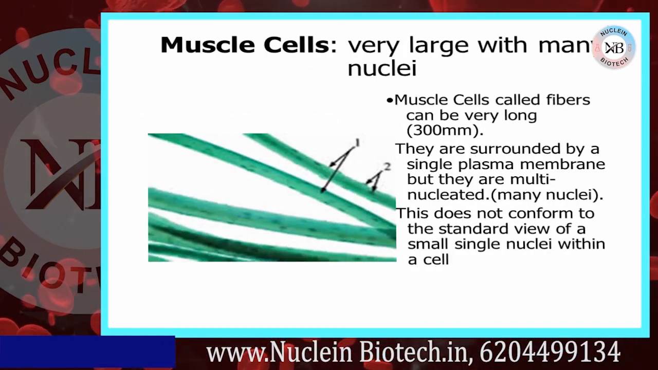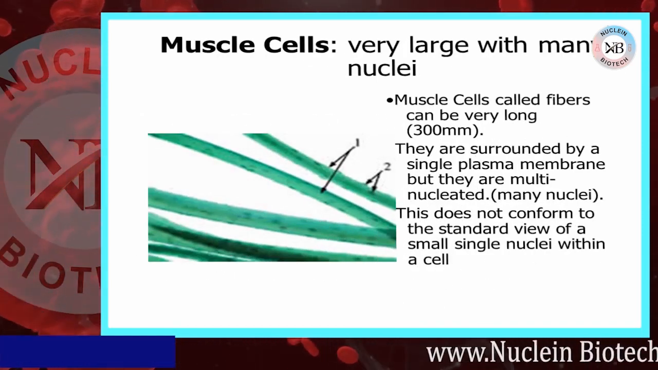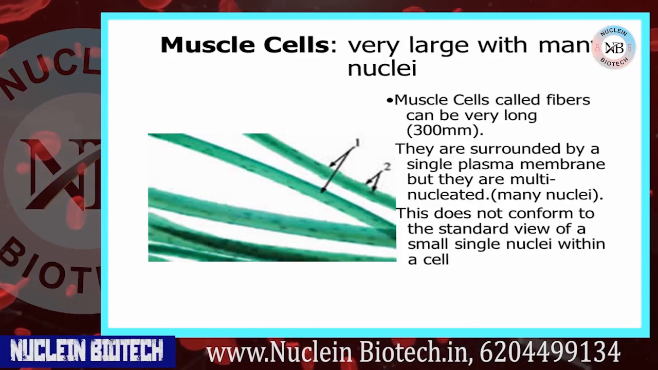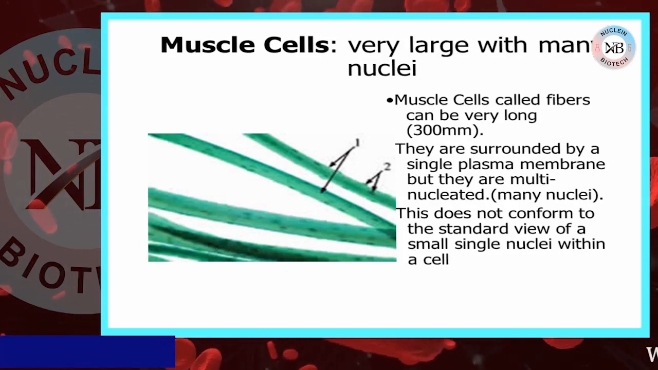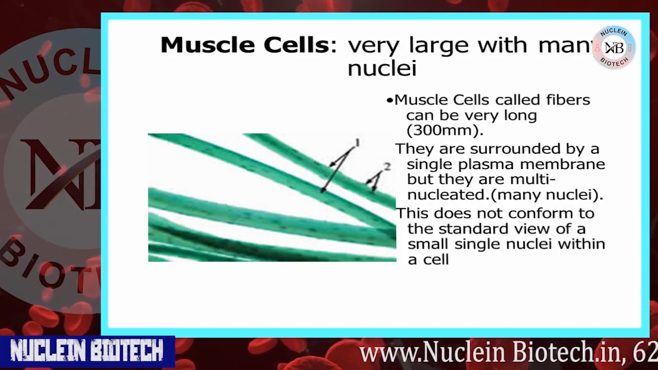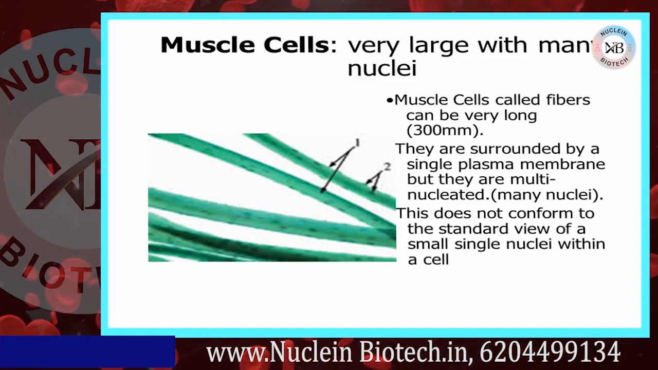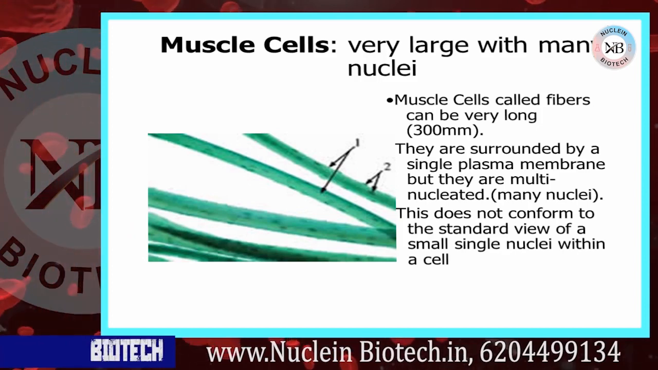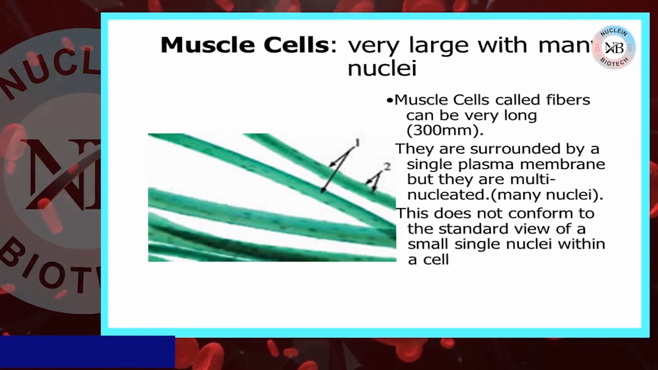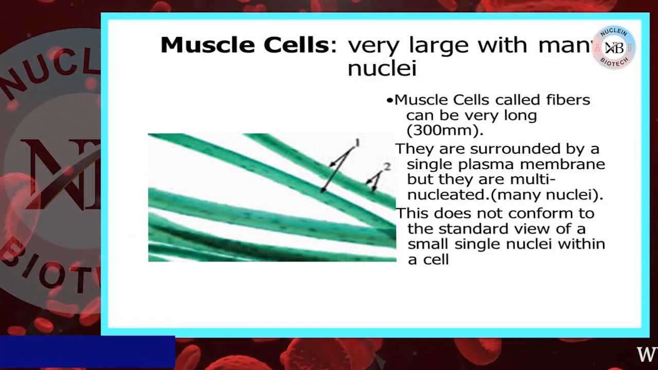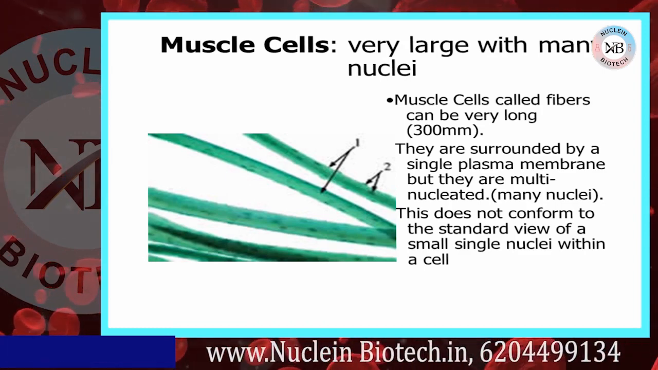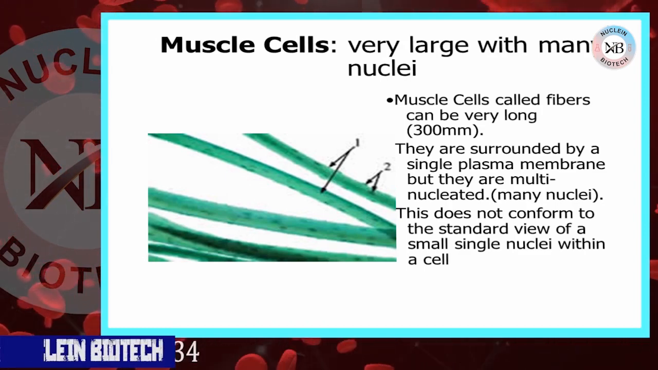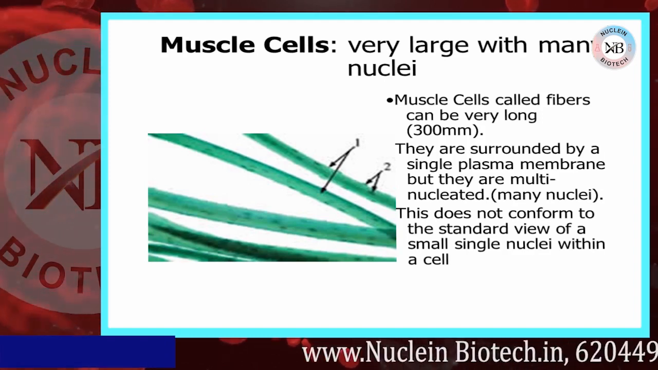Now come to the muscle cell. What are muscle cells? Muscle cells are very large with many nuclei. Muscle cells called fibers can be very long. They are surrounded by a single plasma membrane, but they are multinucleated, with many nuclei. This does not conform to the standard view of a small single nucleus within a cell.